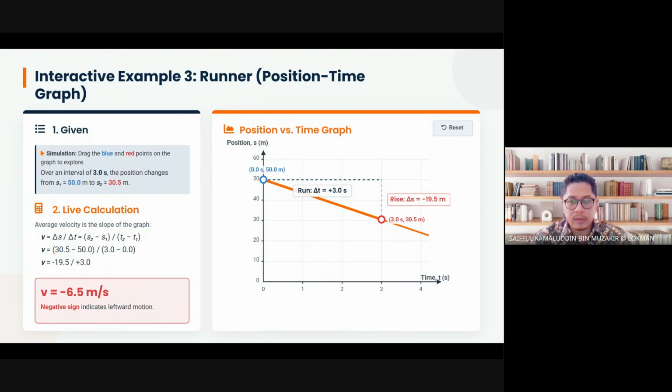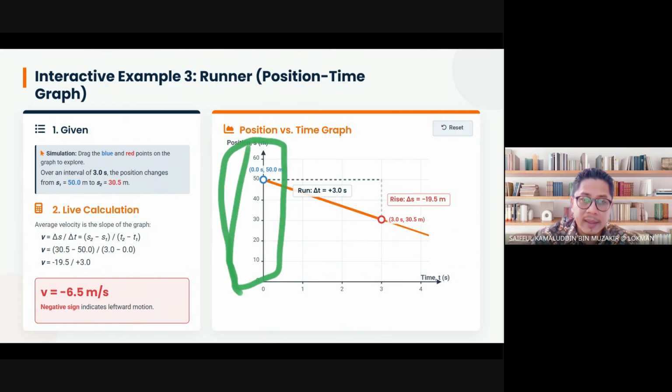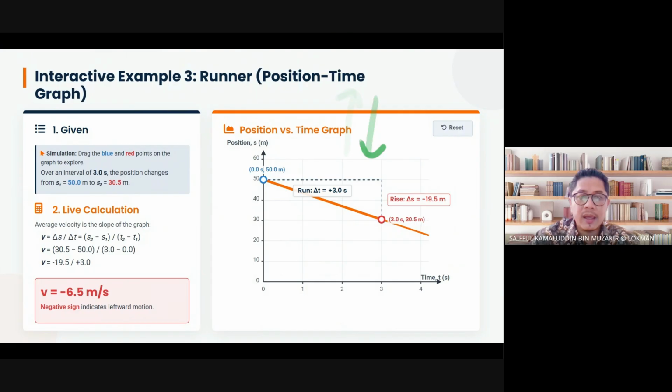Sir, kenapa dia bergerak ke kanan sir? Kenapa sir tulis kiri dan tak? You are referring to this position. Position kita adalah Y. Y adalah atas ataupun bawah. So from here, it moves. Looks like he moves downward a little bit kat sini kan. Tu. Sebab itu dia tulis negative 6.5 meter per second.